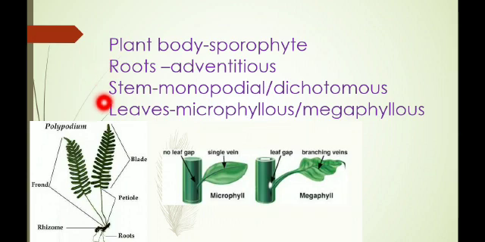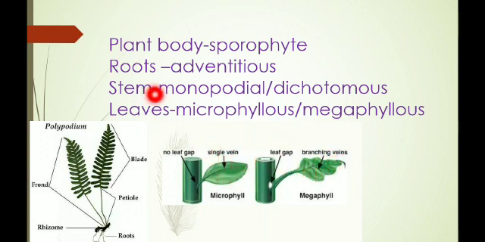The next one is the leaves, which are microphyllous or megaphyllous. Micro means small leaves and mega means large. Phyll means leaf, so megaphyll means large leaf. And this one is the small size of leaf.